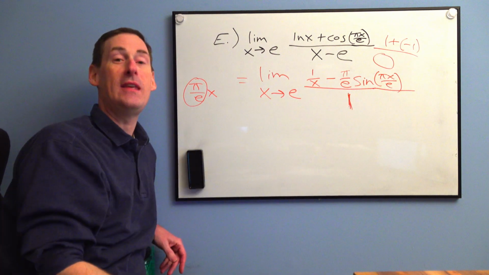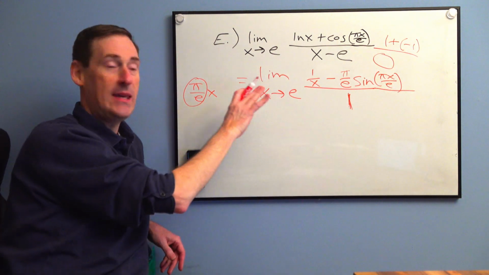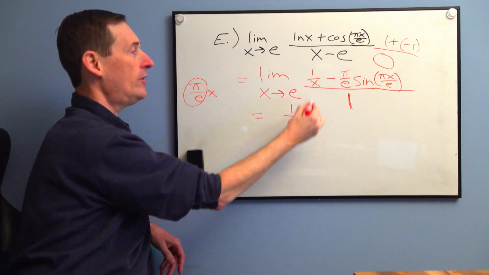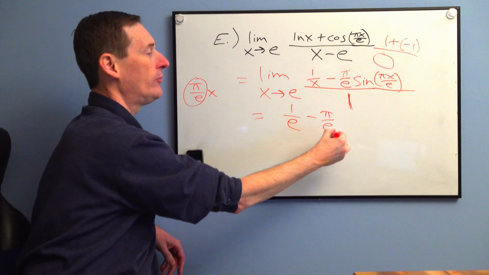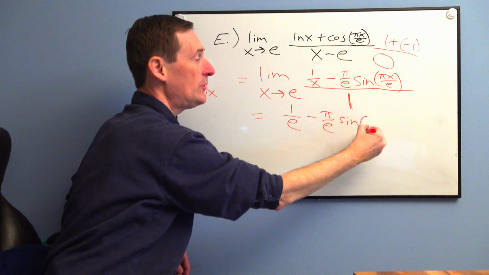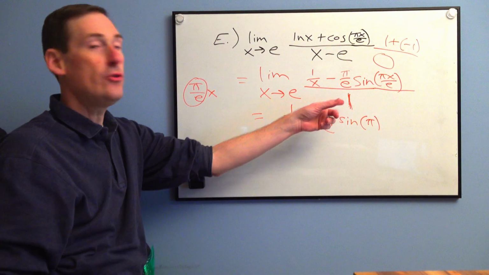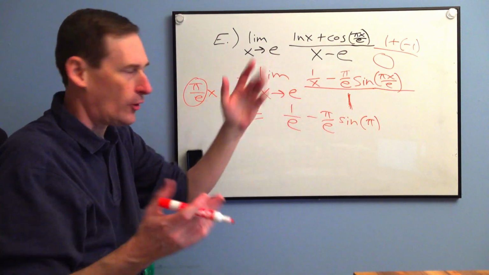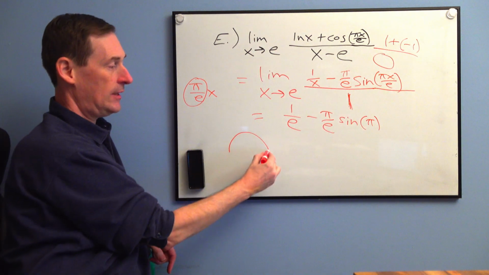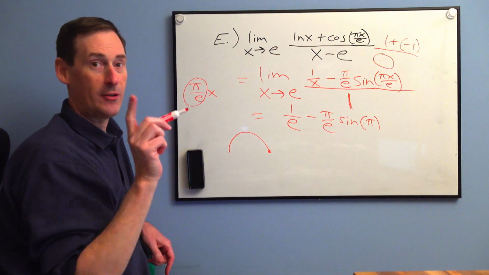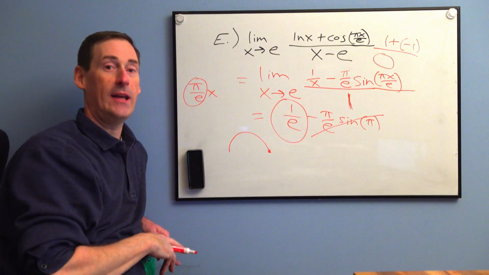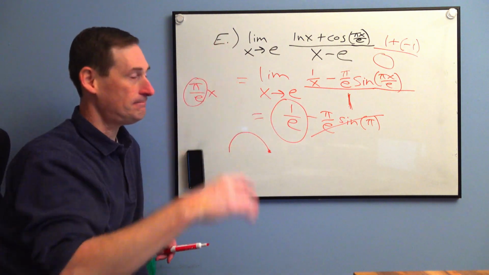Now we've escaped the indeterminate form. You take e, you plug it in for all the x's. So we get 1 over e minus pi over e, sine of e over e cancels, so it's just sine of pi. And you can just drop the over 1, of course, because it's just over 1. Sine of pi, remember the sine graph? It's an x-intercept. The sine of pi is 0. Gone. Final answer, 1 over e. There you go.